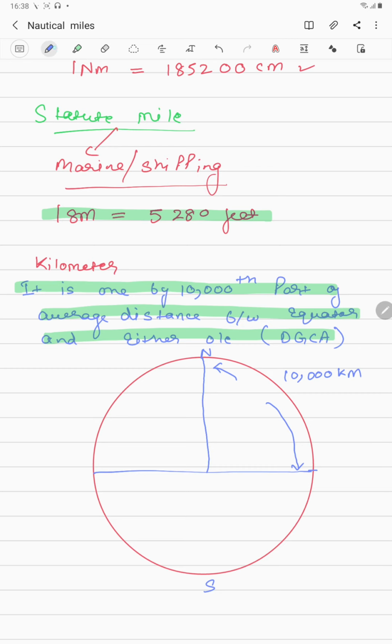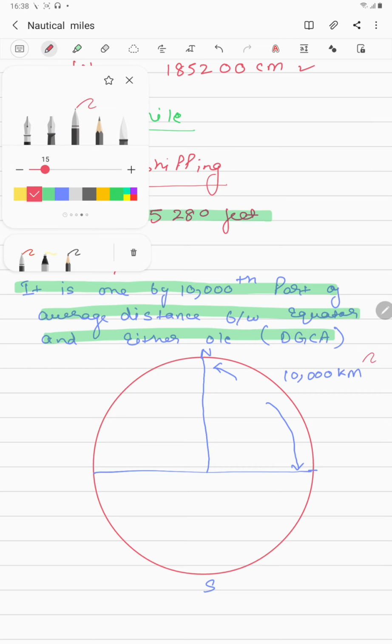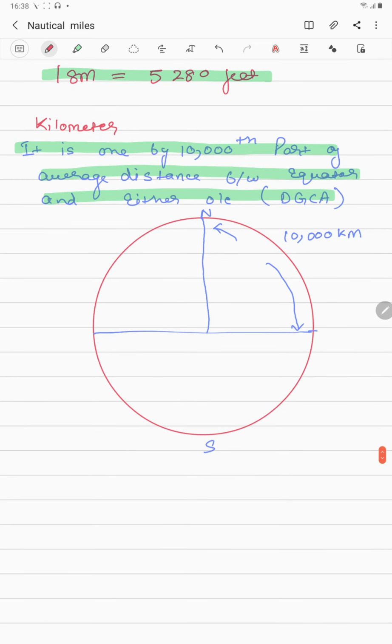From the pole to the equator, it is 10,000 kilometer. Now have a look at the definition. It says it is 1 by 10,000 part of the average distance between equator and either pole. So the average distance between the pole and the equator is calculated as 10,000 kilometer.